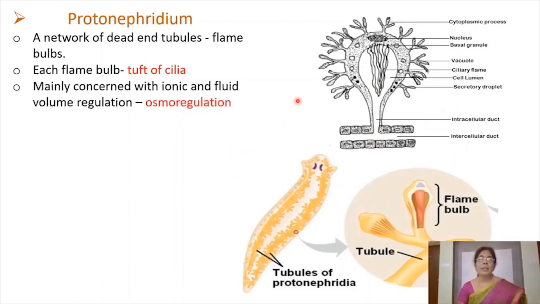దిస్ ఈజ్ అబౌట్ ద ప్రోటోనెఫ్రిడియం. They don't have the internal openings. They are blind end tubules. That's why they got the name protonephridium.